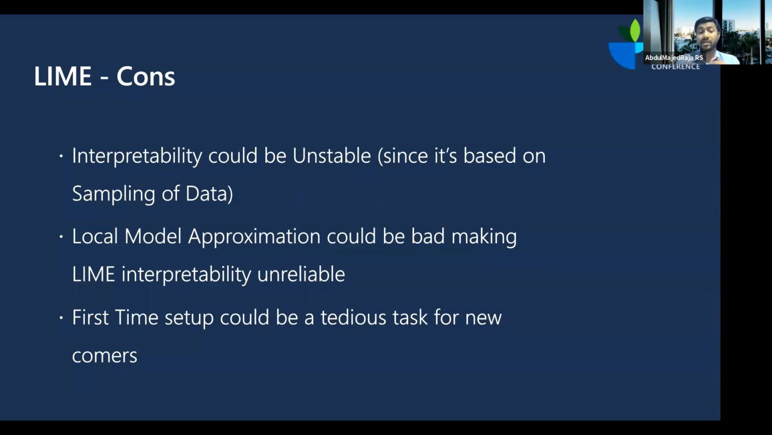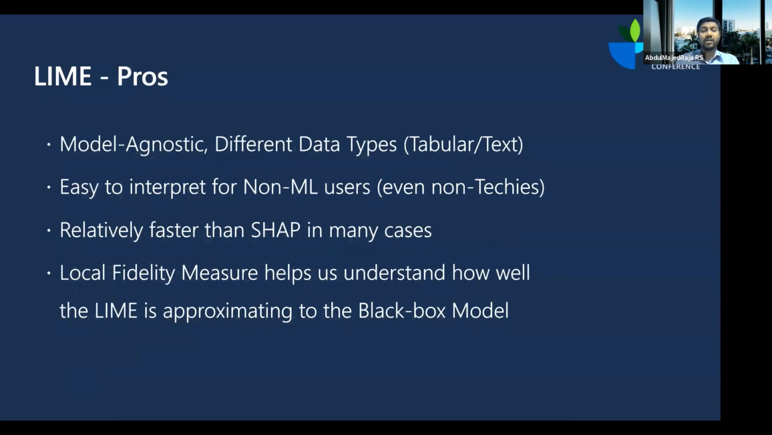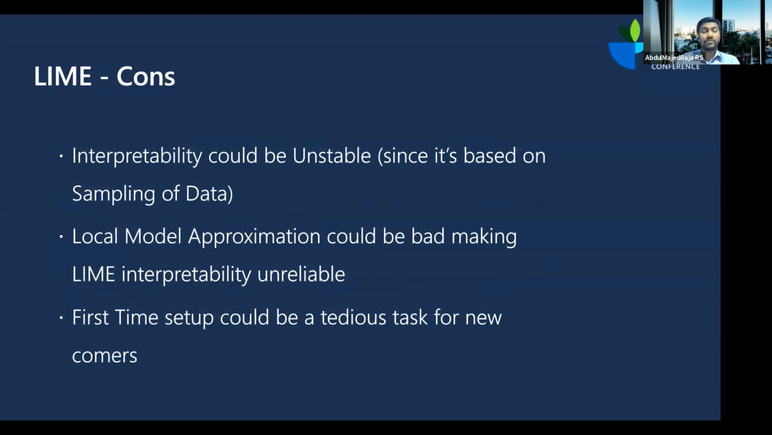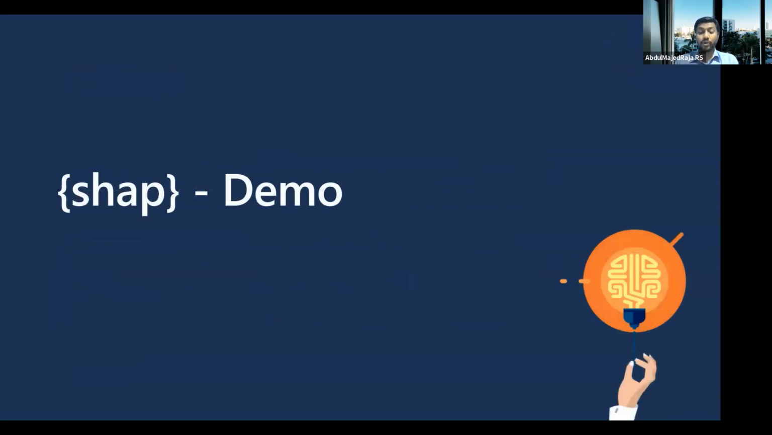And for a lot of beginners, the first time setup could be slightly tedious, because you have to create the dataset in a certain form, you have to have categorical values, you have to have the explainer built, you have to have the prediction function built. So it could be slightly tedious for first-comers. It's not a big disadvantage, but just to call it out. Despite all the disadvantages, Lime is really popular. You should definitely check it out, because it's easy, less computationally expensive than SHAP, and easy to understand. So now let's move on to SHAP.